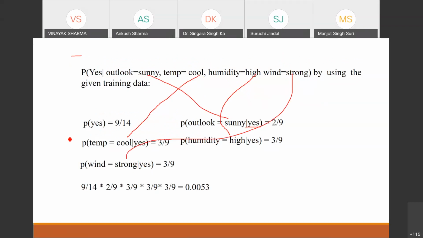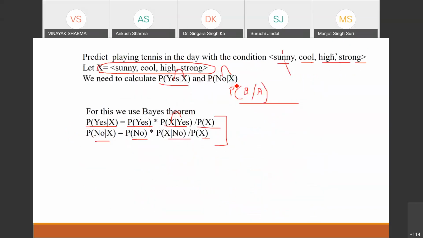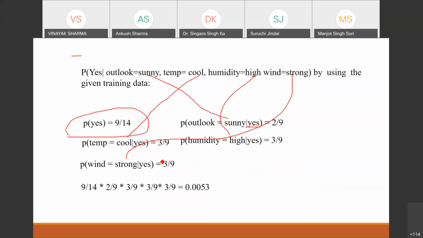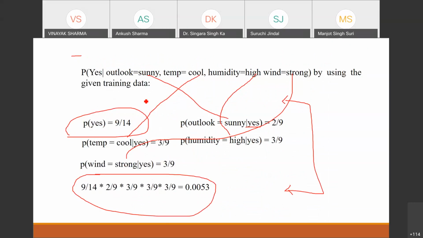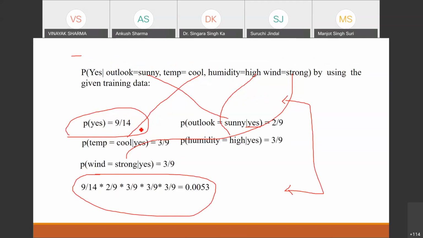We have this probability of yes equal to 9 by 14. And outlook and yes, it is 2 by 9. Let's check it. Outlook is sunny and it is yes, it is 2 by 9. So you can use this table directly. Okay, and we have found all these values from the table which we calculated, right? And then we multiply it. So we have found this part, basically. Probability of yes is 9 by 14 and this is probability of X when yes is there. So you have to take these out separately and multiply.